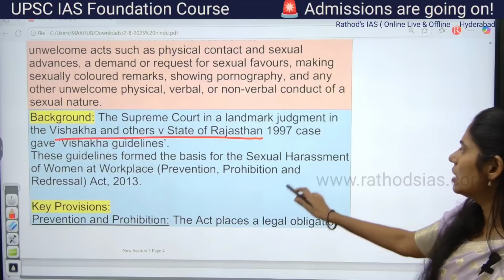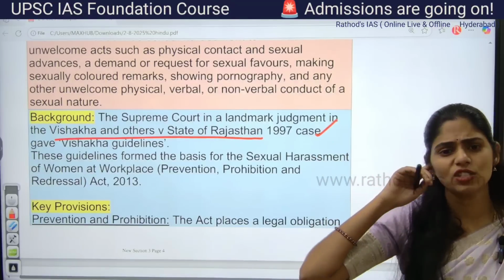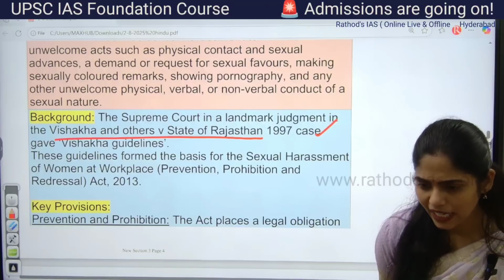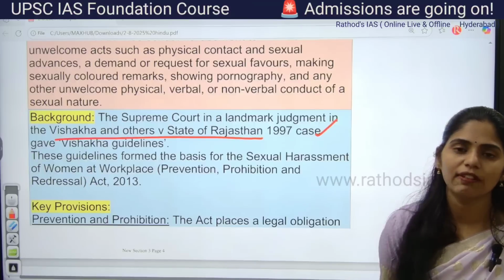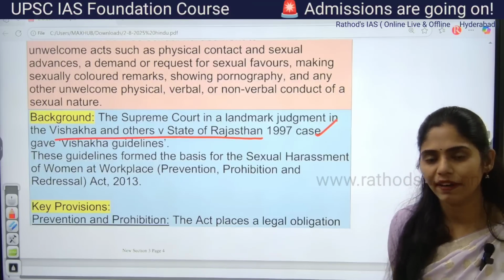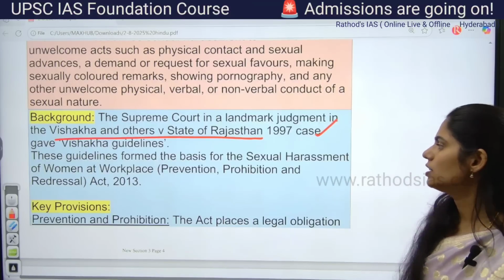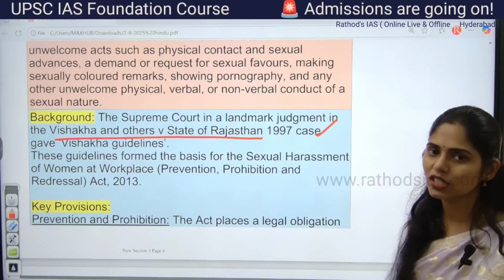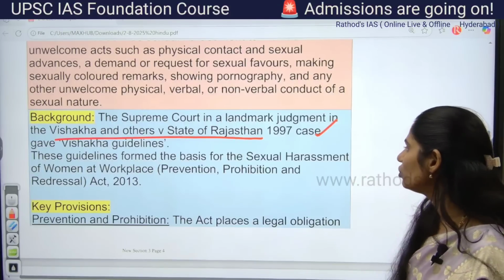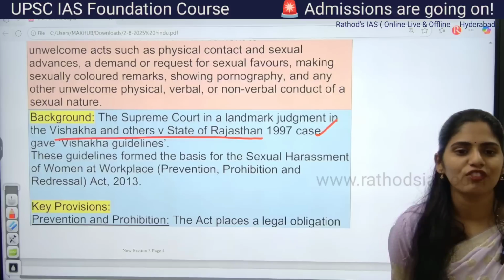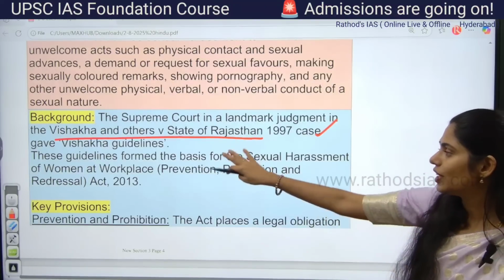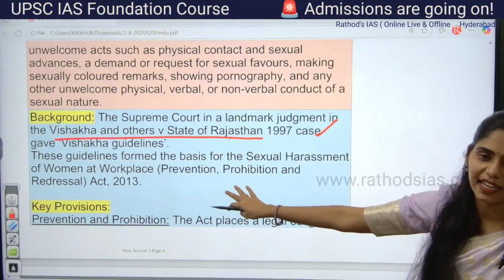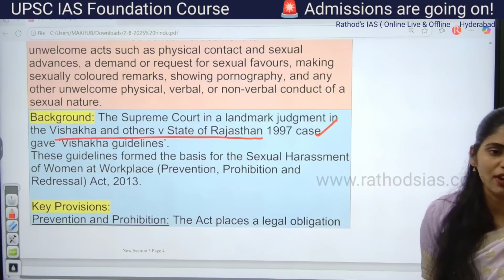So actually, this case is about one nurse who was working in a hospital, and in that place she had a sexual assault, and finally she went into a coma and finally died. Because of this, yes, the government came up with these Vishaka guidelines, and you have to know what the provisions under these guidelines are. Very, very important. Because of these guidelines, we came up with the enactment of the POSH Act in 2013, guys.